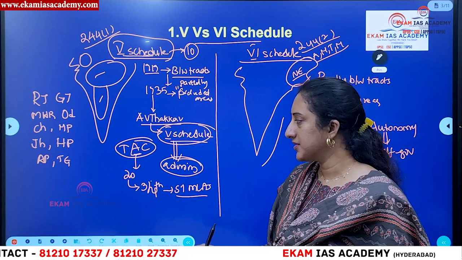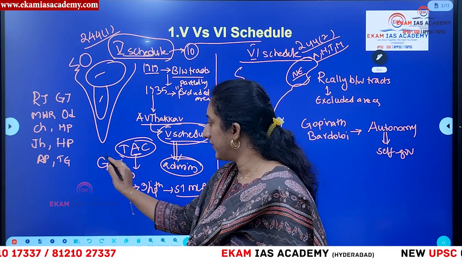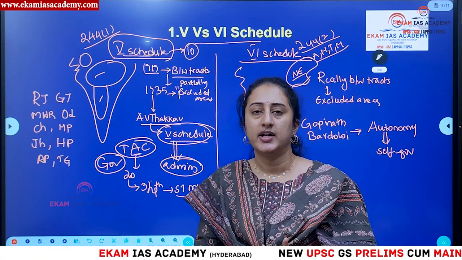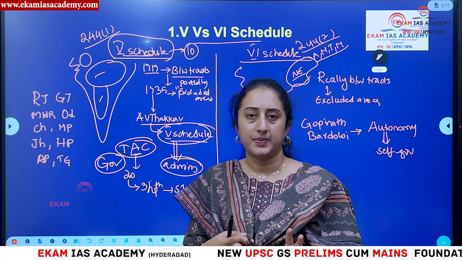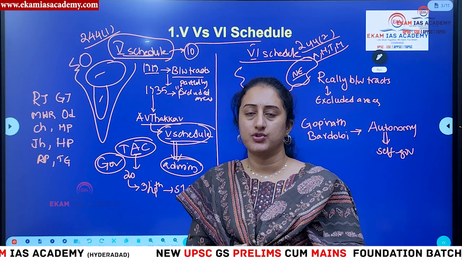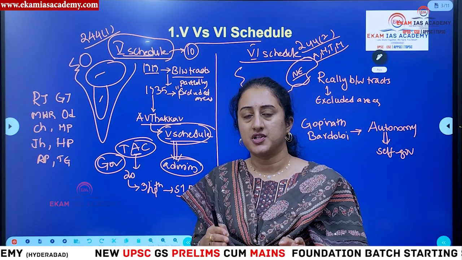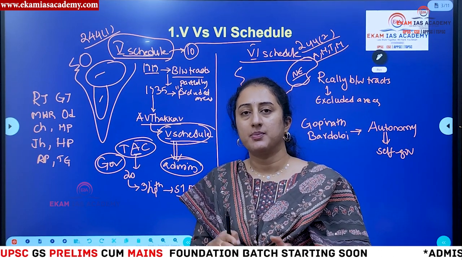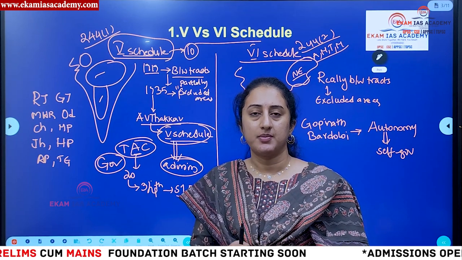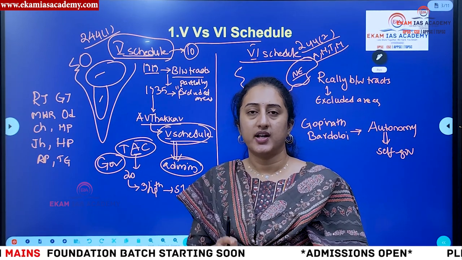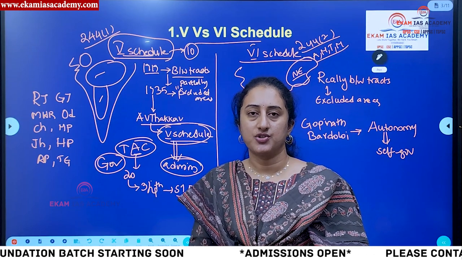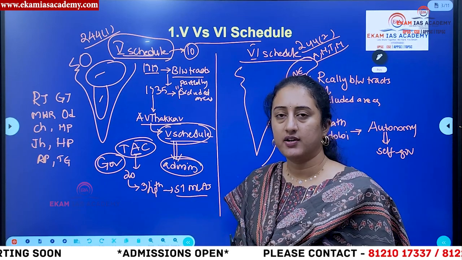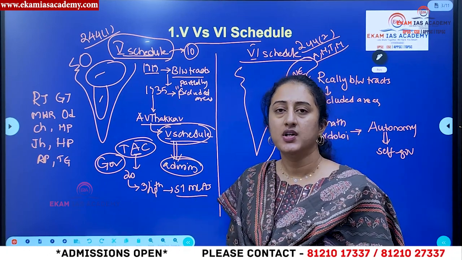So what is the main thing? The governor has more powers, and he can decide what has to be done in that particular scheduled area. With respect to land, he can pass a particular law, or with respect to liquor, with respect to money lending, everything he will have the authority. And with respect to administration in the scheduled areas and in local self-governance, we are implementing a separate mechanism in the form of the PESA Act. PESA means Panchayat Raj Extension to Scheduled Areas Act 1996, which was incorporated on the recommendations of the Bhuria Committee in 1995. In 96, we enacted the PESA Act. So that is the administrative mechanism in the scheduled areas.